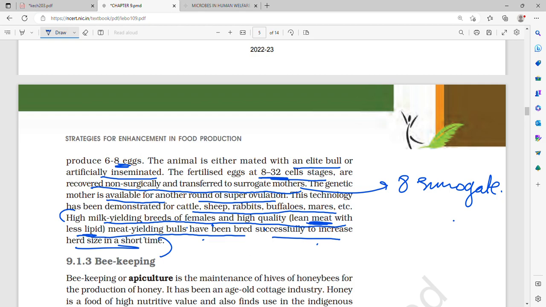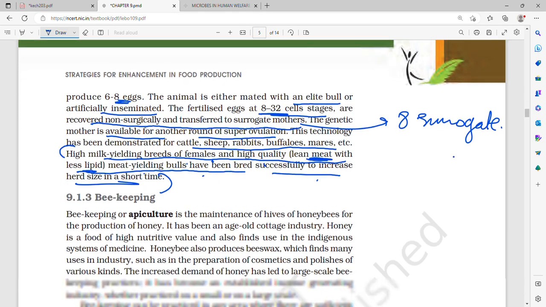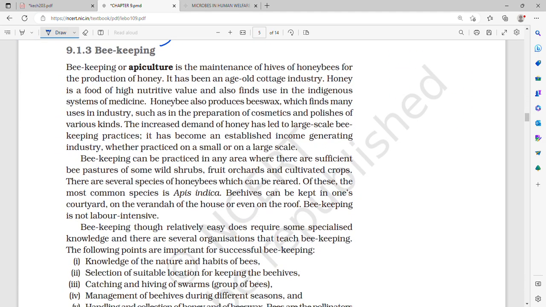Okay, now beekeeping. Beekeeping is also called apiculture. It is the maintenance of hives of honeybees for the production of honey. It has been an age-old cottage industry, and honey is a food of high nutritive value. It also finds a use in indigenous systems of medicine. Honeybees also produce beeswax, which finds many uses in industry, such as the preparation of cosmetics and polishes of various kinds.